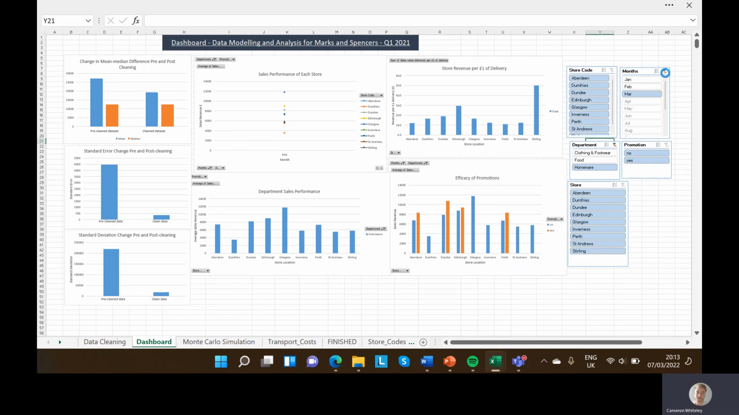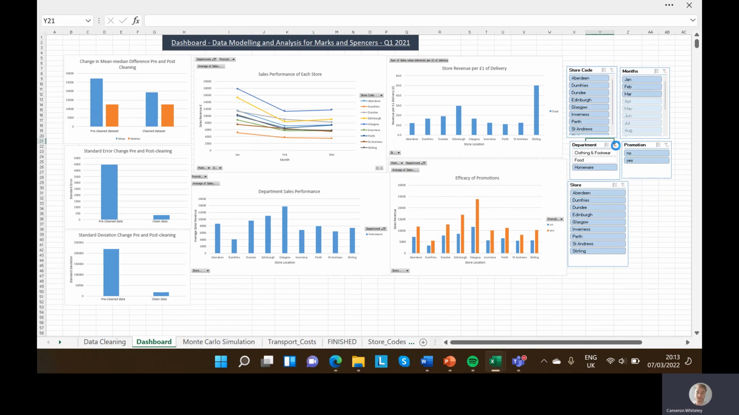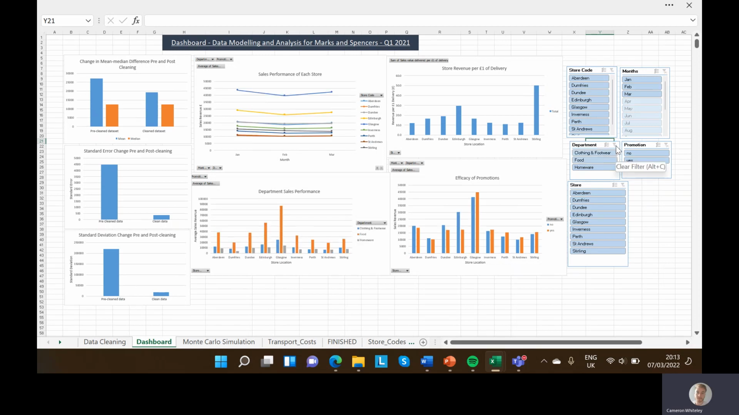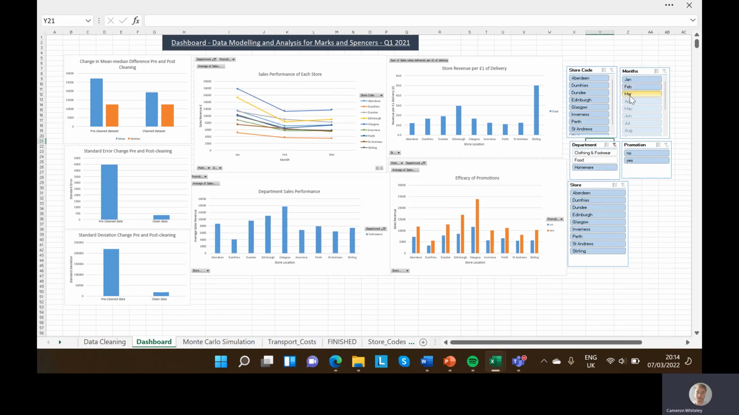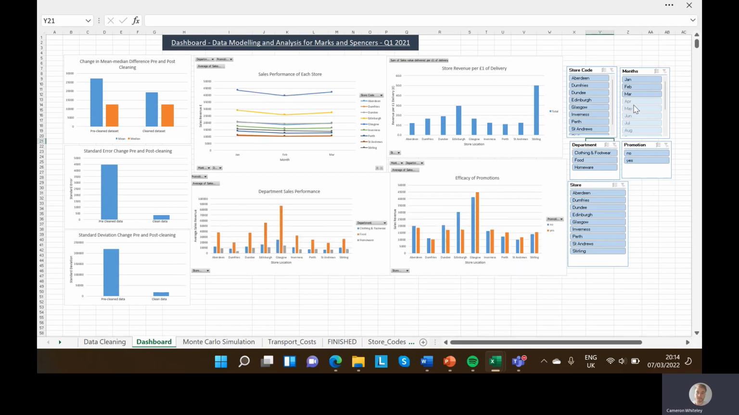So Marks and Spencer should use clothing and footwear and homeware promotions, especially homeware, in February to get rid of these big dips, but they should stop doing food promotions.